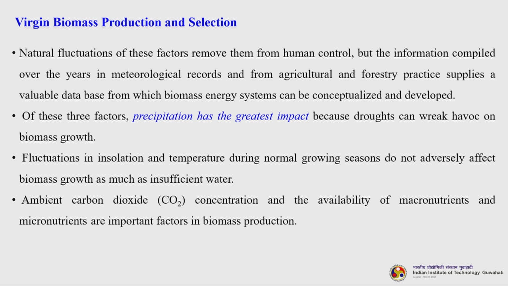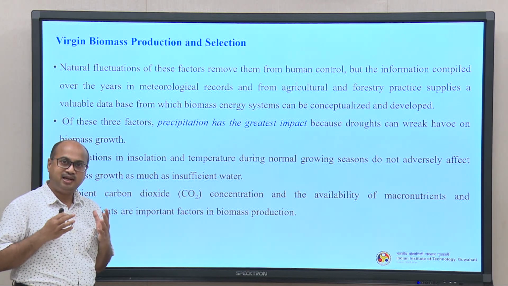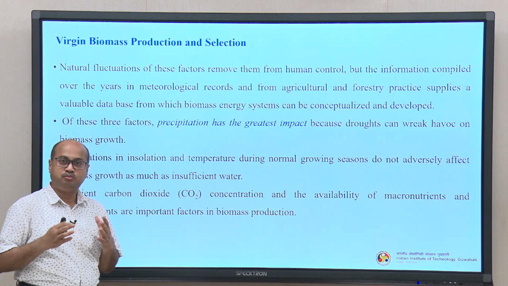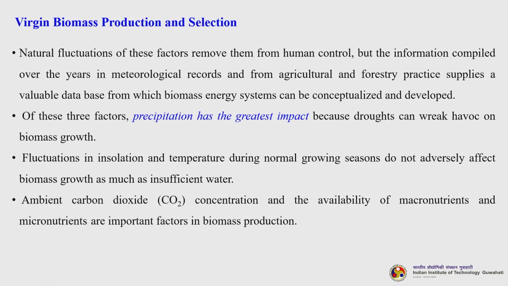Natural fluctuations of these factors remove them from human control, but the information compiled over the years in meteorological records and from agricultural and forestry practice supplies us a valuable database from which biomass energy systems can be conceptualized and developed. That means all these records are going to help us in choosing a particular biomass as well as the area or land for growing this biomass.